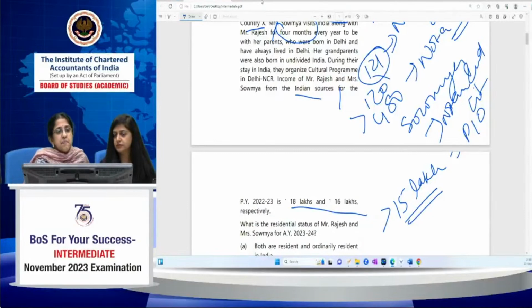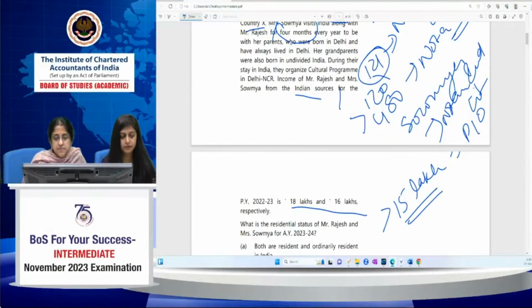Because of the general statement they have given, they visit India for 4 months every year to be with their parents. So every year he'll be a resident by virtue of satisfaction of the 60 plus 365 days condition. And because he's there for 120 days into 7, 840 days, it is greater than 730 days. So both the additional conditions he satisfies. So he's an R and OR. For Soumya, because she satisfies the 120 plus 365 day condition, she is by default a resident and not ordinarily resident. You need not see satisfaction of additional conditions.